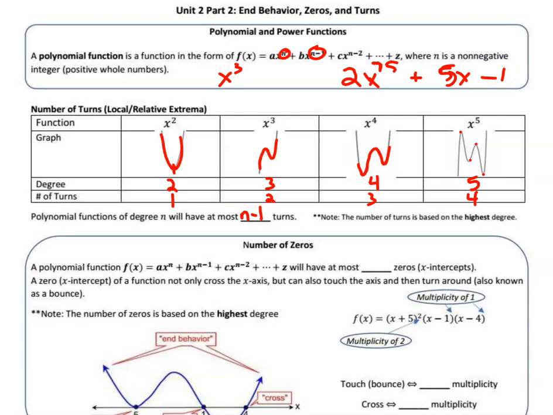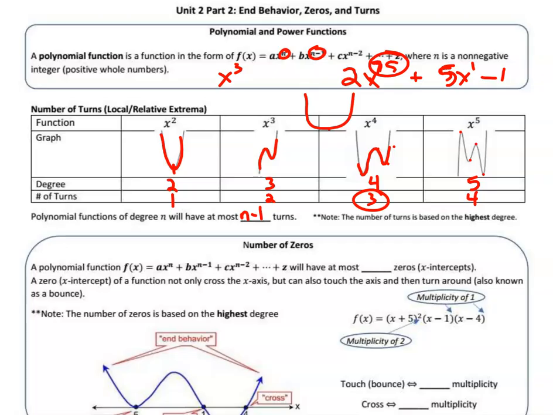It's based on the highest degree. So if this one was a 75th power and this was a 1, you'd look at the degree of 75, and that's how you know there could be up to 74 turns. Now there could be less, because a 4th degree polynomial could have 3 turns like this, or sometimes it'll look almost like a flatter parabola. So it only had 1 turn then. But at most it can have is 3 turns, depending on the degree.